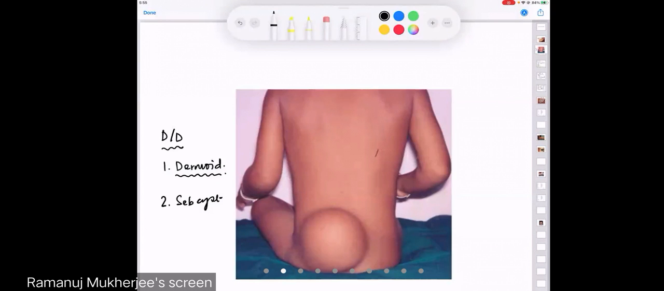This is the midline of the body. Sequestration dermoid. Sequestration dermoid. Very good. Arising from which bones? Sacrum. Sacrum. Very good. Excellent going.